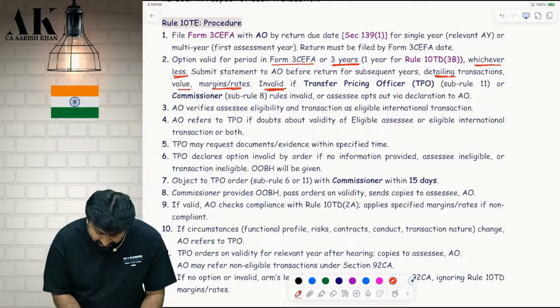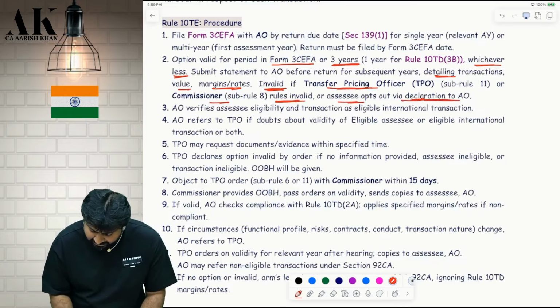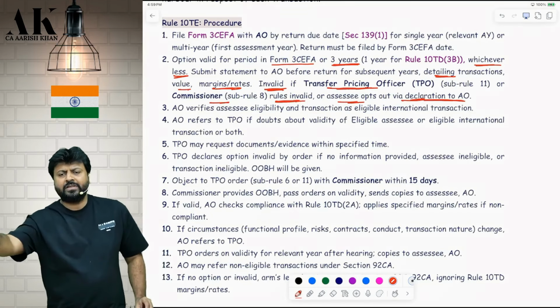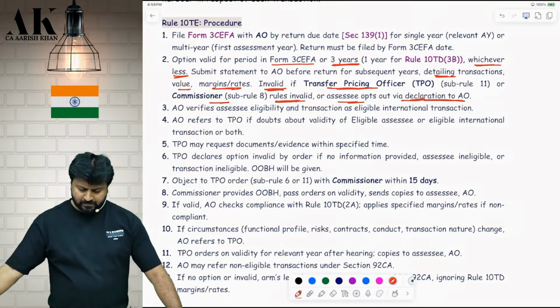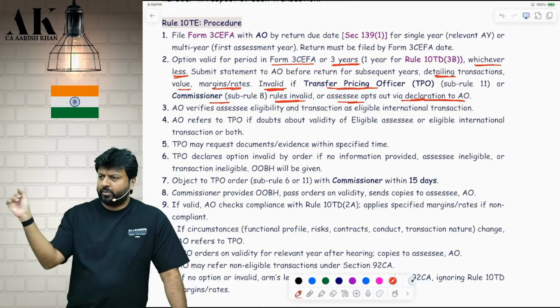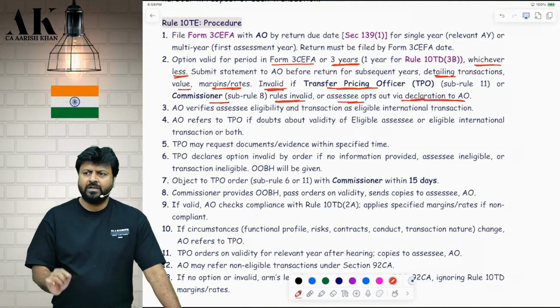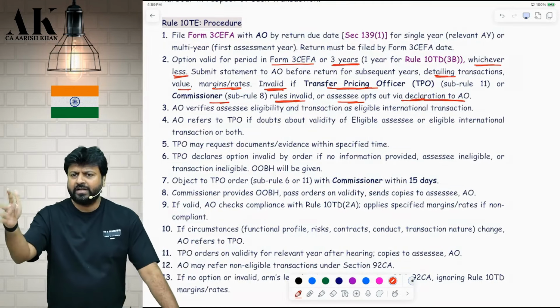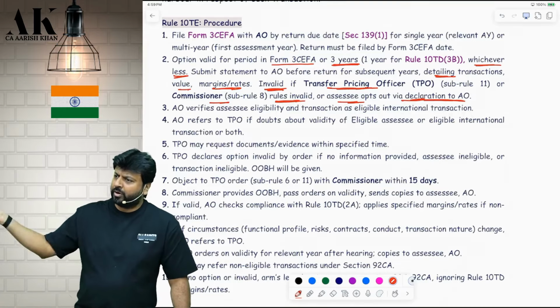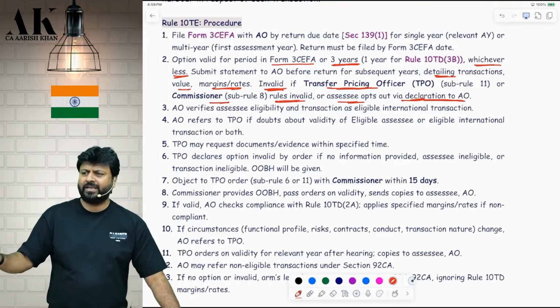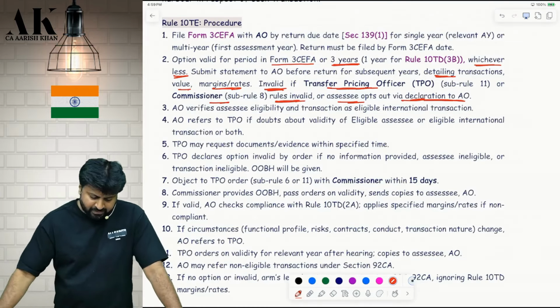If it is held invalid, invalid if the TPO or the commissioner rules invalid or the assessee opts out via declaration to AO. There are three ways in which the option can be invalid. Okay. Either the TPO can say invalid in sub rule 11. We will talk about sub rule 11 in a while. Or commissioner can say that the option is invalid. Even the assessee has an option to opt out of the safe harbor rule after filing the application. Are you clear? You have an option.